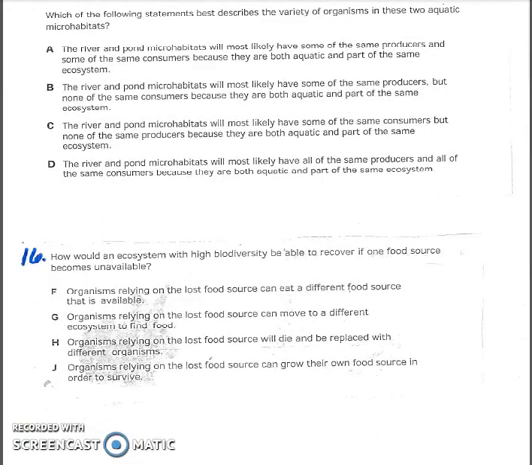Number 16. How would an ecosystem with high biodiversity be able to recover if one food source becomes unavailable? F. Organisms relying on the lost food source can eat a different food source that is available. G. Organisms relying on the lost food source can move to a different ecosystem to find food. H. Organisms relying on the lost food source will die and be replaced with different organisms. J. Organisms relying on the lost food source can grow their own food source in order to survive.